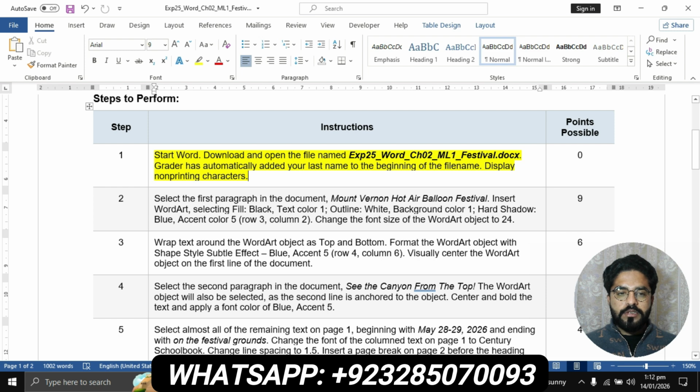Now we will move to question number 2. Question number 2 is: select the first paragraph in the document, Mount Werner hot air balloon festival. Insert WordArt, selecting Fill: Black, Text color 1, Outline: White, Background color 1, Hard Shadow: Blue, Accent color 5, row 3, column 2. Change the font size of the WordArt object to 24. First you will have to select the first paragraph, Mount Werner hot air balloon festival.